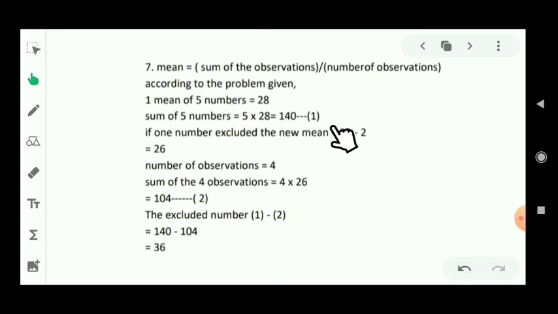This is equation number 1. And if one number is excluded, the new mean will be 28 minus 2, that means 26. So the number of observations is equal to 4. So the sum of 4 observations is 4 into 26, that is 104, equation 2. So the excluded number will be equation 1 minus equation 2, that means 140, the value of equation 1, minus 104, the value of equation 2, that means 36. This is the solution of this question.